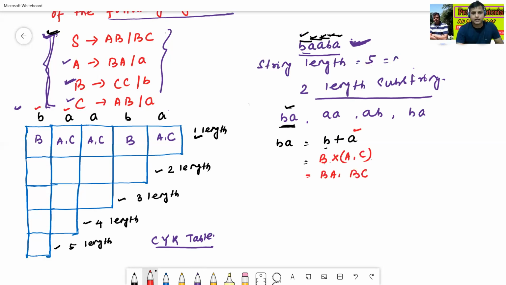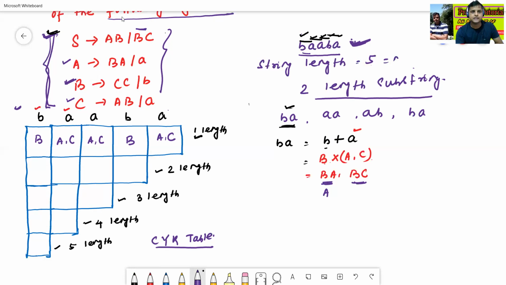Now we'll check where BA is. BA can be derived from capital A. Now we'll check where BC is in the context free grammar.